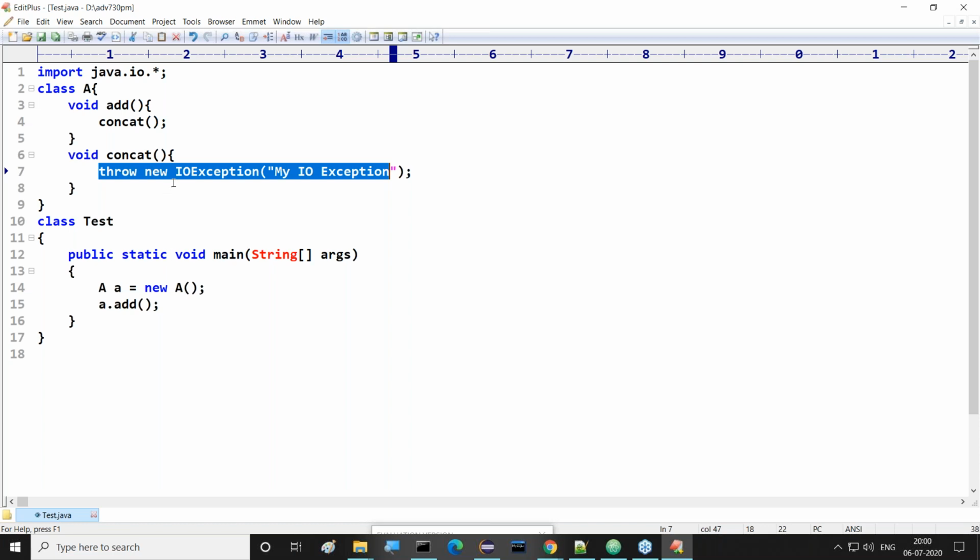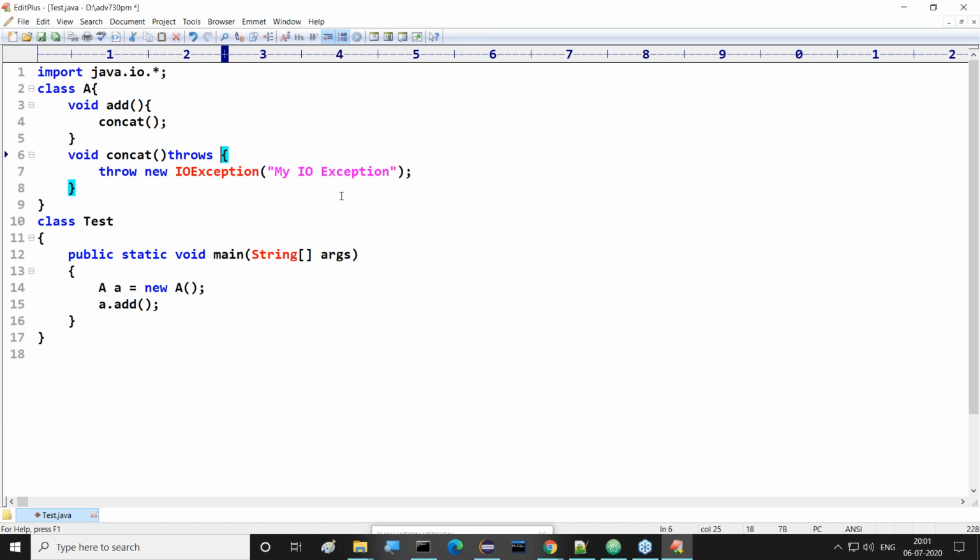Now I don't want to handle it inside this concat method. I want to bypass this exception to the add method, the location where we call this concat method. If you want to bypass an exception to the caller method, in the present method prototype we have to use the throws keyword, along with the exception name. That exception name should be either the same as the generated exception or a superclass of the generated exception.